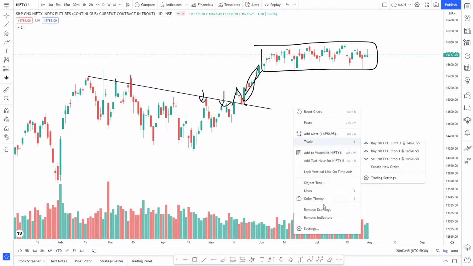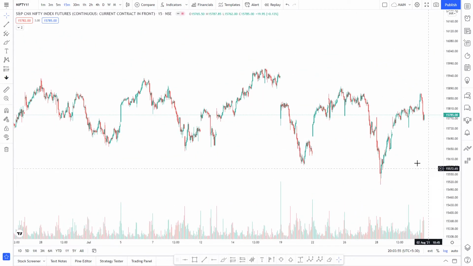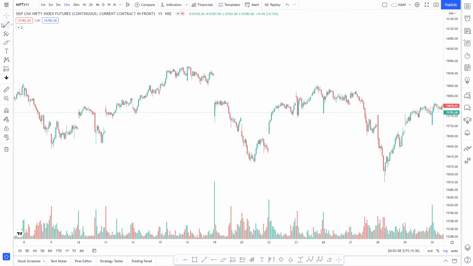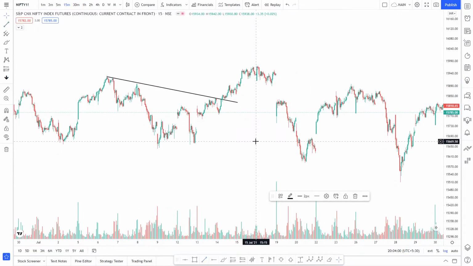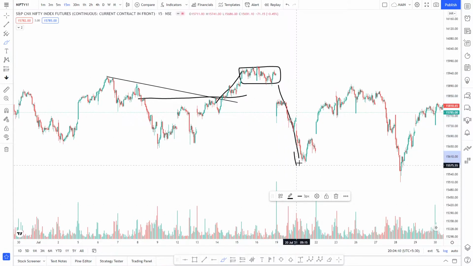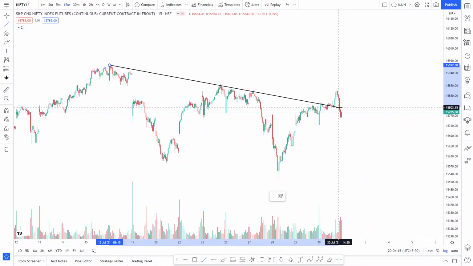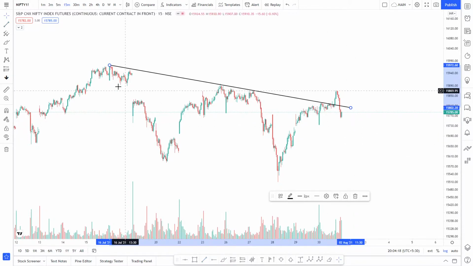Now again, if we see on the 15 minutes chart, we can see here we had a trend line breakout which was also near a resistance. We got this move, but here at the top you see that we got this sideways movement and then we had a drop. Now again, if I draw a trend line, this was a very good setup if you call it, because I don't trade in this way.